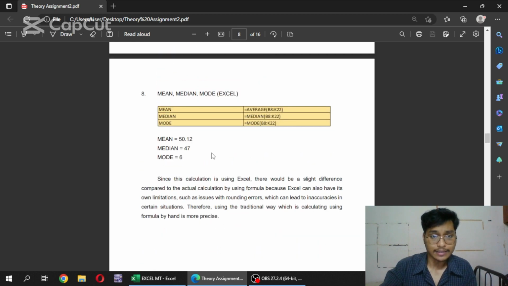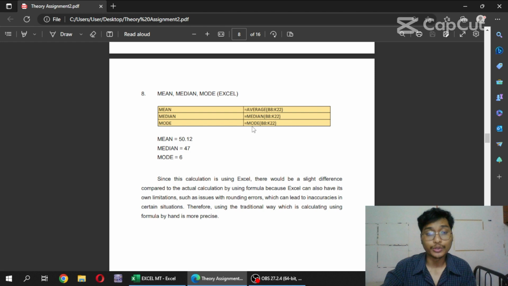And then this is for using Excel. We use the mean function or average function to get the average, and the median function to get the median, and the mode function to get the mode. We'll get here 50.12 for mean, 47 for median, and 6 for mode.